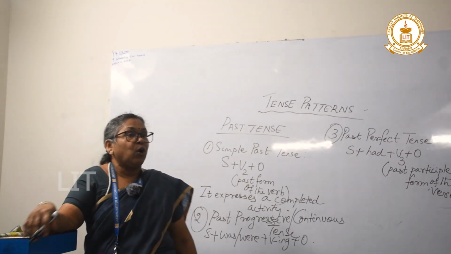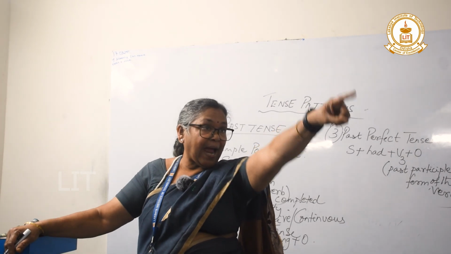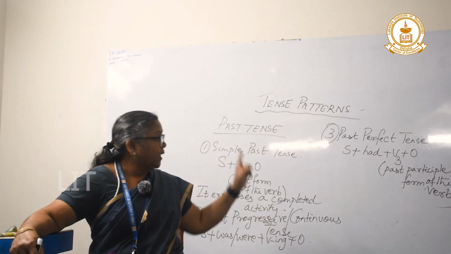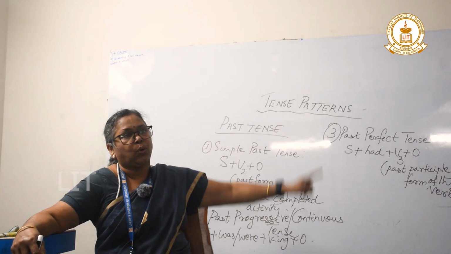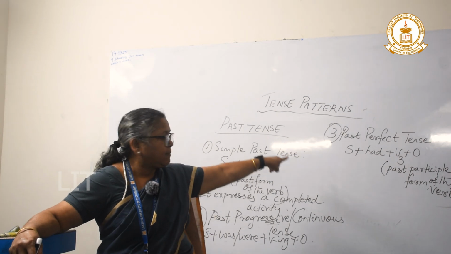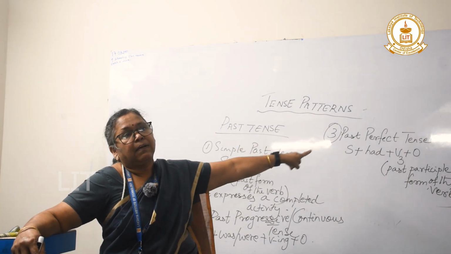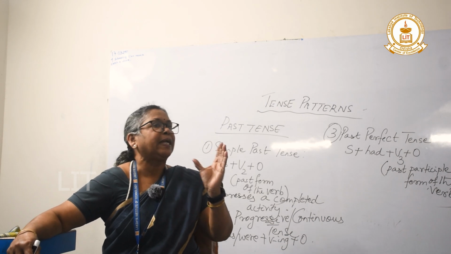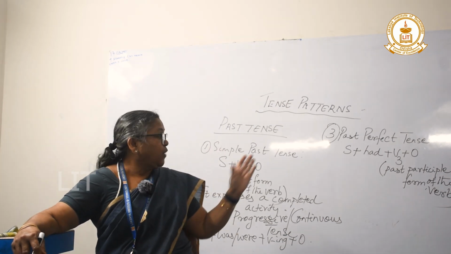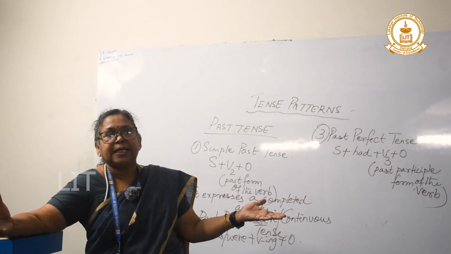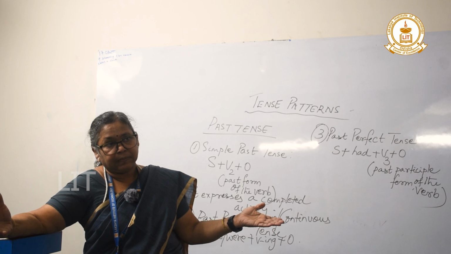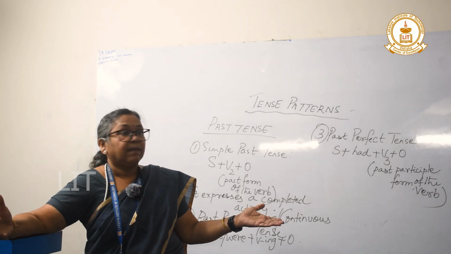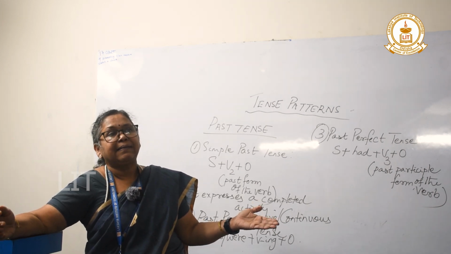Another one, any more examples? Yes, can you say? Subject had plus V3 plus O. All these elements are required. Only then does it make complete sense, because if the structure is wrong, the sentence will be wrong.